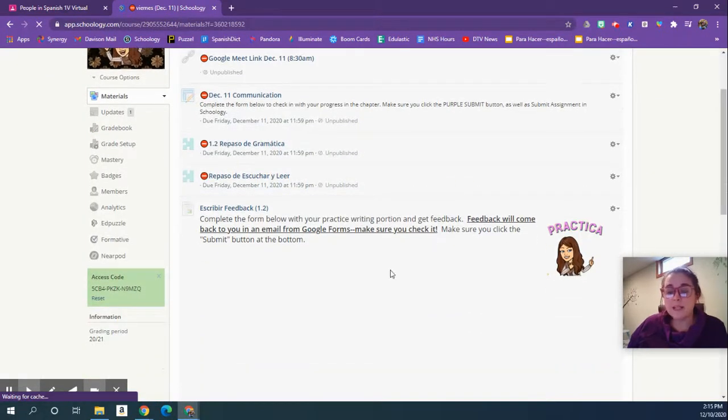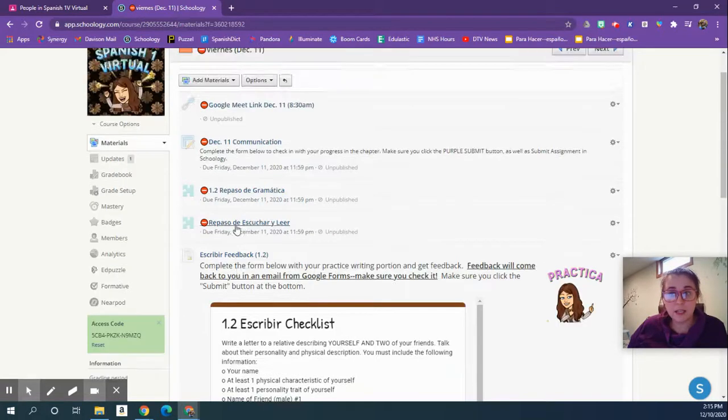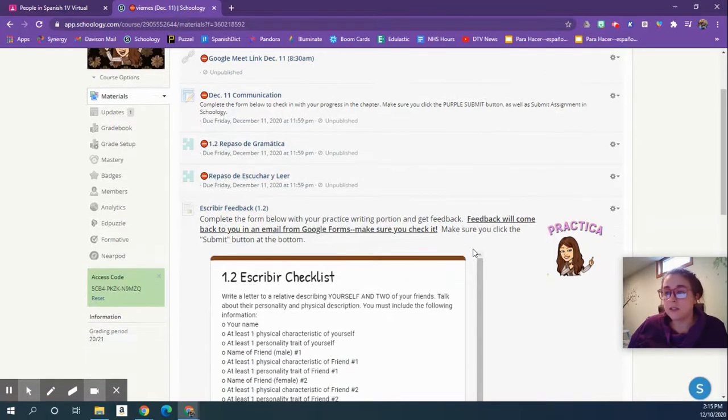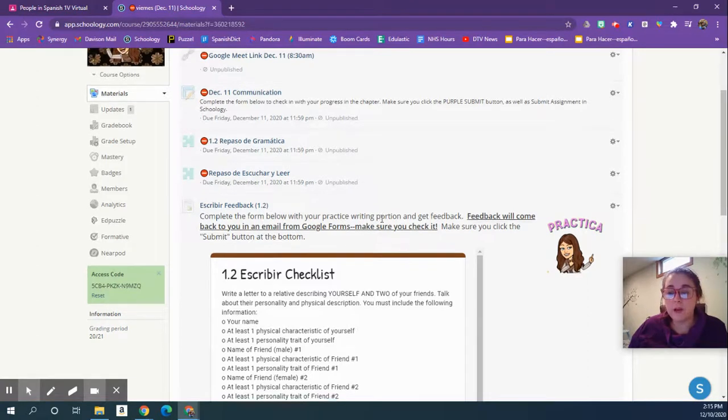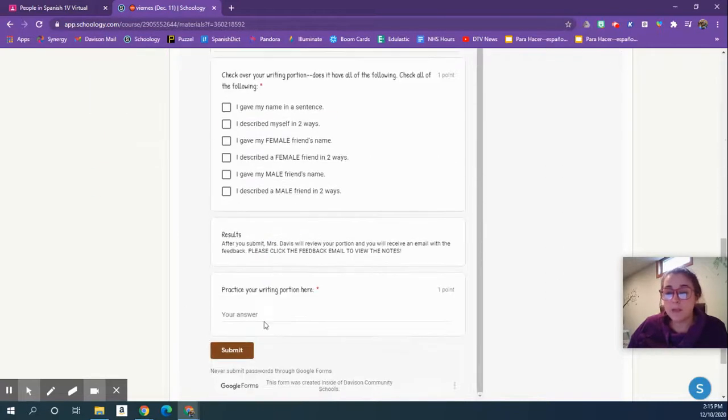And then the last thing is optional, though I do strongly recommend it. From your study guide in the last days folder, in the December 9th folder, December 10th for my face-to-face students, there was your study guide and you had your writing portion at the bottom of that. If you want to send me a practice writing portion where you go through all of these things that will be on your test and type it in here, I will send you back feedback.